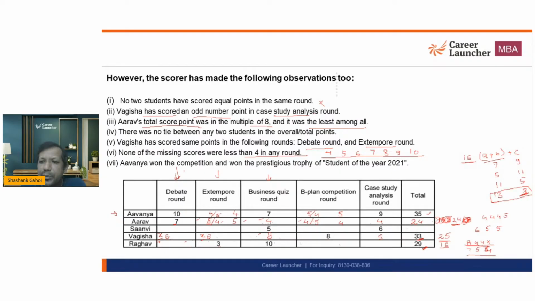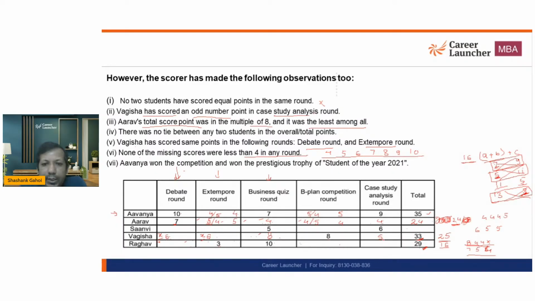Because any missing value cannot be smaller than 4, so this is ruled out. Now this possibility is also ruled out, because 5 means summation of 2 and 3 or 1 and 4, so again any number cannot be less than 4, so this is also ruled out. Again the summation of two numbers cannot be 7, because it is going to be 3 plus 4, so one number is going to be less than 4, so this is also ruled out. So I am going to get 5 and this.